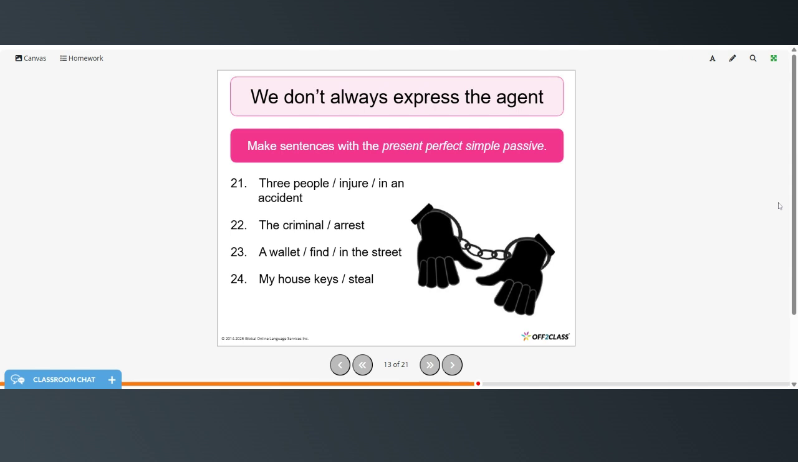And remember that we don't always express the agent, so make some sentences with the present perfect simple passive. So 3 people have been injured in an accident. The criminal has been arrested. A wallet has been found in the street, and my house keys have been stolen.